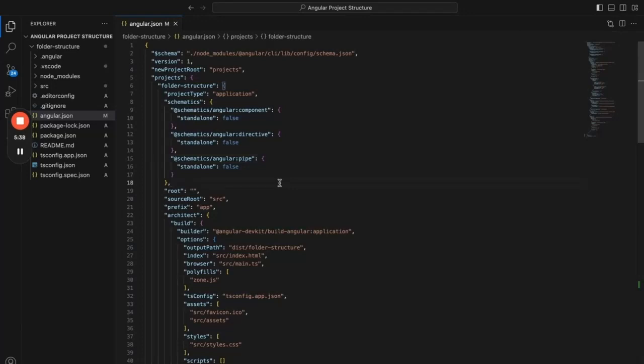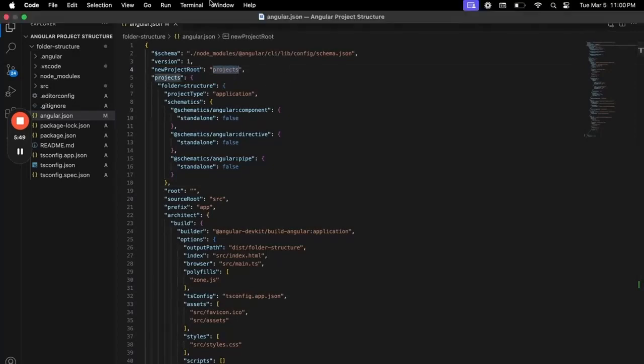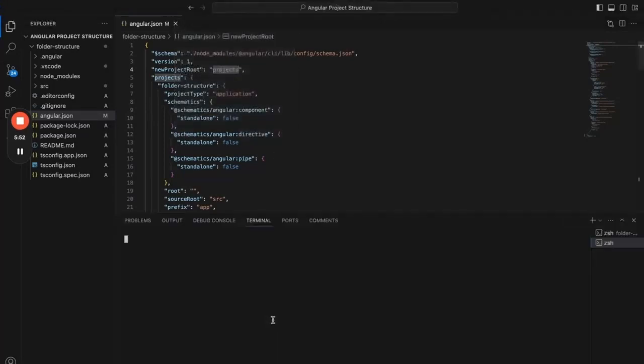So for suppose if you see new project route, which is projects, when we build the application, it will create a folder called projects. Let's just build and see how that goes.